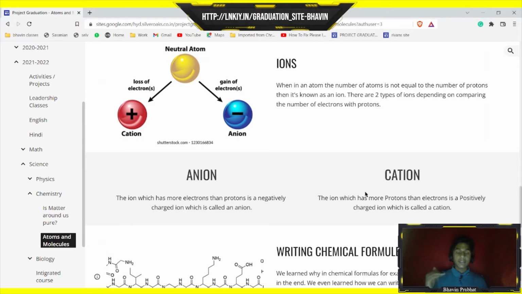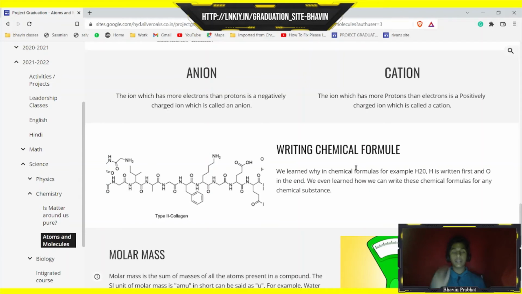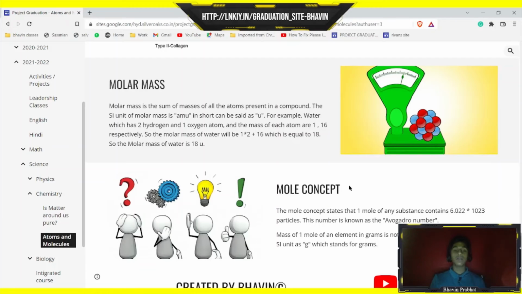When an atom gains an electron or is negatively charged, it is known as an anion. And when an atom loses an electron or is positively charged, it is known as a cation. And then we learned how to write a chemical formula. And then in a formula, for example, H2O, the water formula, why H is written first and O at the end. Then we learned about molar mass and concluded the chapter with learning molar mass and the mole concept.